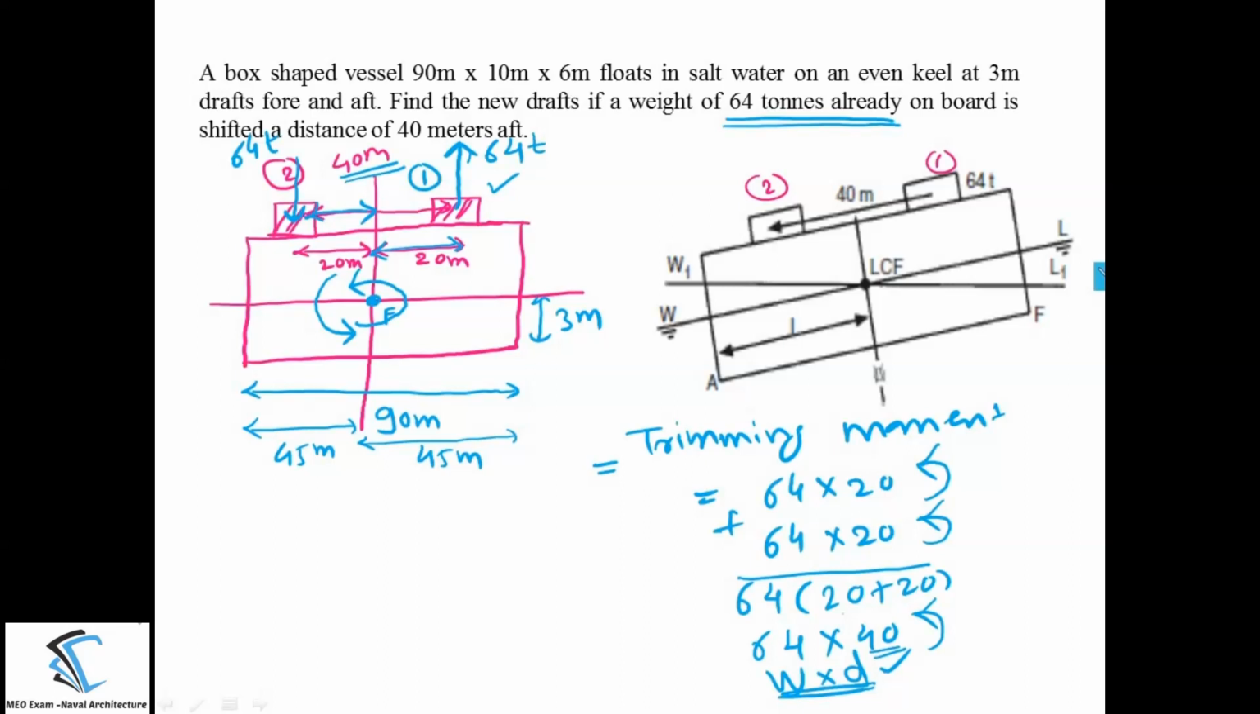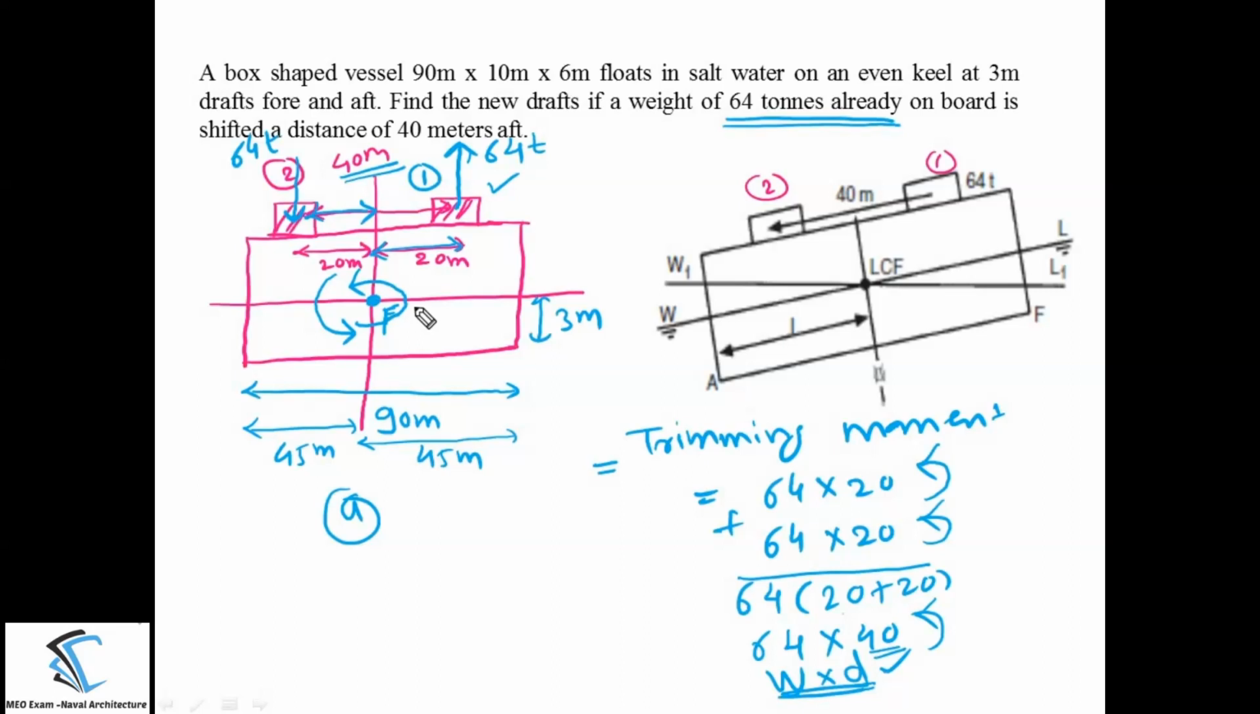Before starting the solution of the numerical, I will always suggest drawing the diagram of the vessel and trying to show everything on the diagram. If you see figure A, I have shown a box-shaped vessel whose length is 90 meters. The midship will be at 45 meters. As this is a box-shaped vessel, the center of flotation will be at the midship only, which I have shown with this dot. Let's call it capital F.